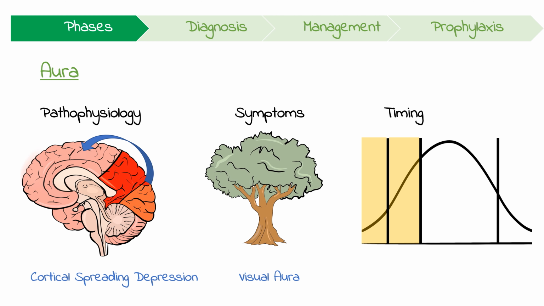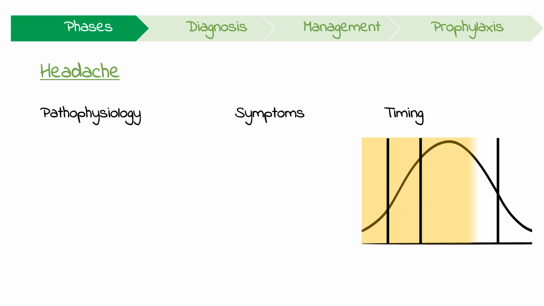A visual aura classically begins as a small area of visual loss, often just lateral to the point of visual fixation. It then expands and forms geometric shapes or zigzag lines around the border. The aura usually takes around 5 minutes to an hour to evolve. The headache is the 3rd phase of the migraine.